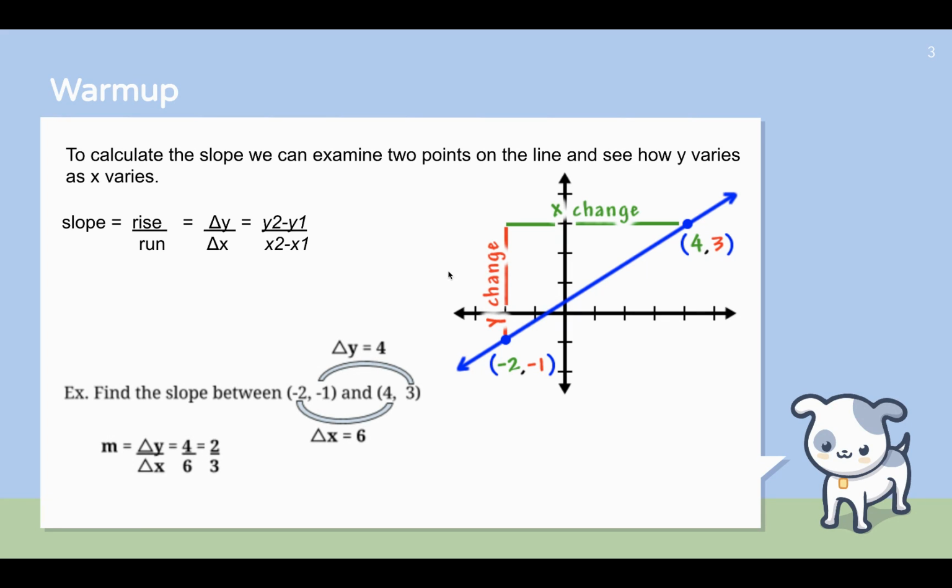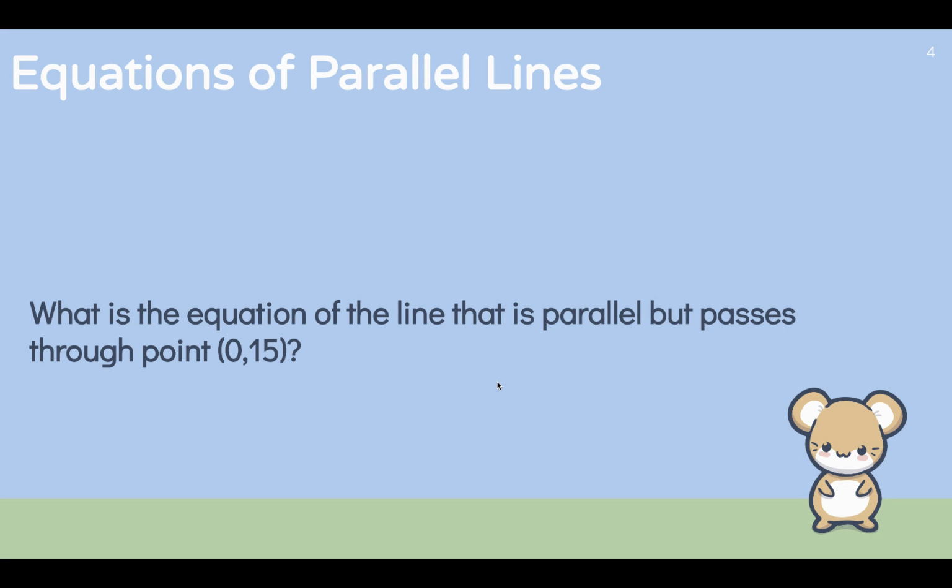Here are the coordinates of the 2 points that were given. So slope equals delta y over delta x, which is 3 minus -1, which gives you 4, over 4 minus -2, which gives you 6. So the slope of this line is 2/3. If you go to any point, you can rise 2, run 3.